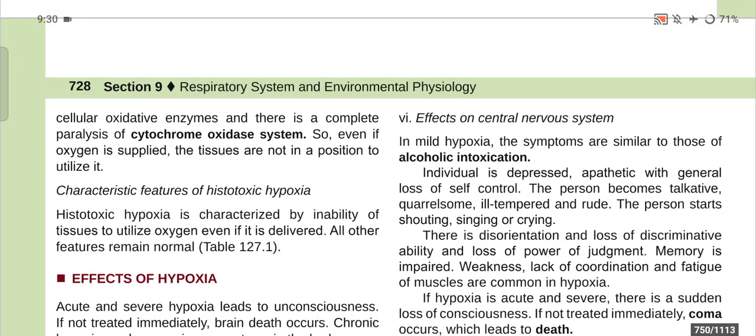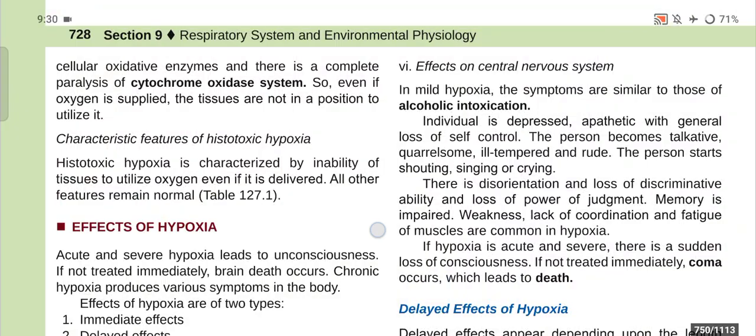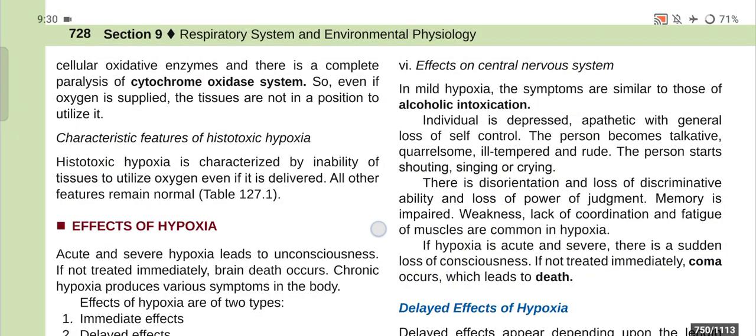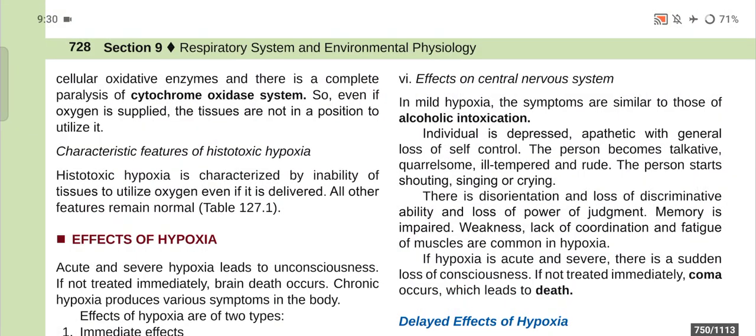Now, effects on central nervous system. In mild hypoxia, the symptoms are similar to those of alcoholic intoxication. The individual is depressed, apathetic, with general loss of self-control. The person becomes talkative, quarrelsome, ill-tempered, and rude. The person starts shouting, singing, or crying.